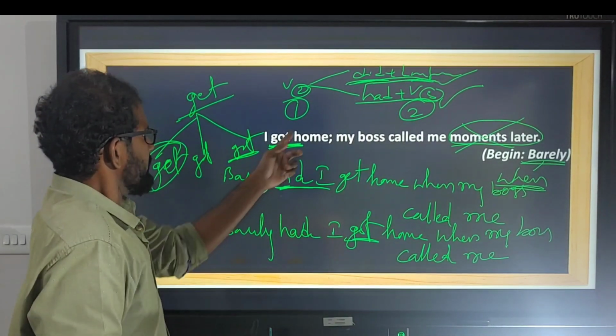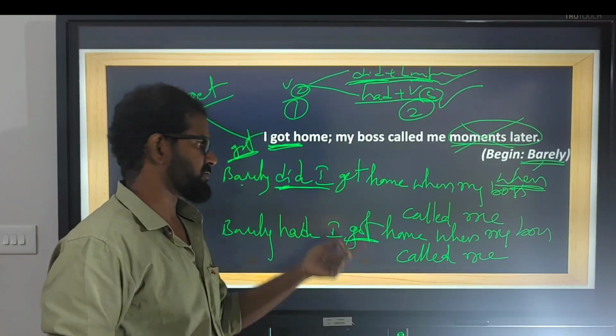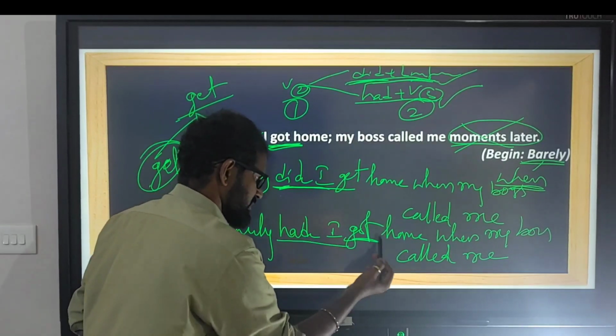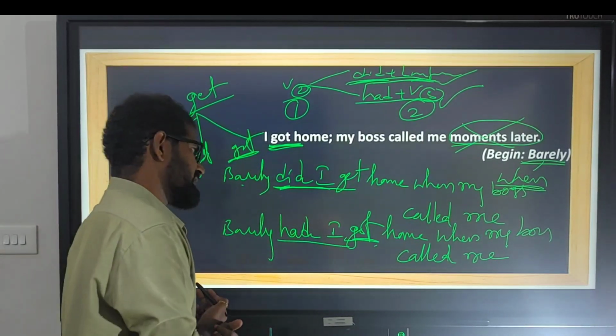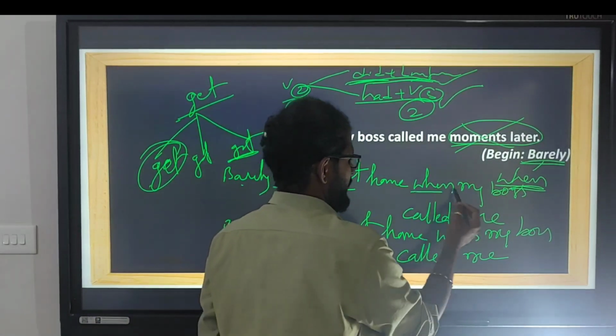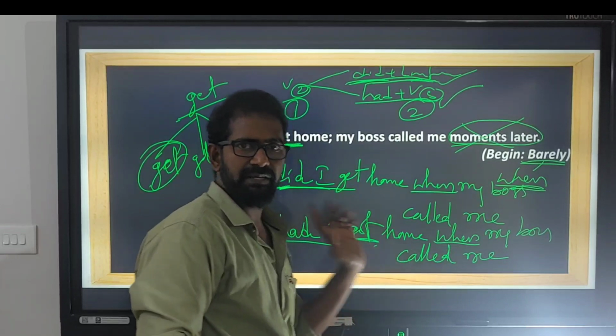So if the verb is in V2, we have two possible answers: one with did plus base form, another one with had plus V3. So better write both answers in the examination. And don't forget to keep when. When we use barely, the conjunction must be when.